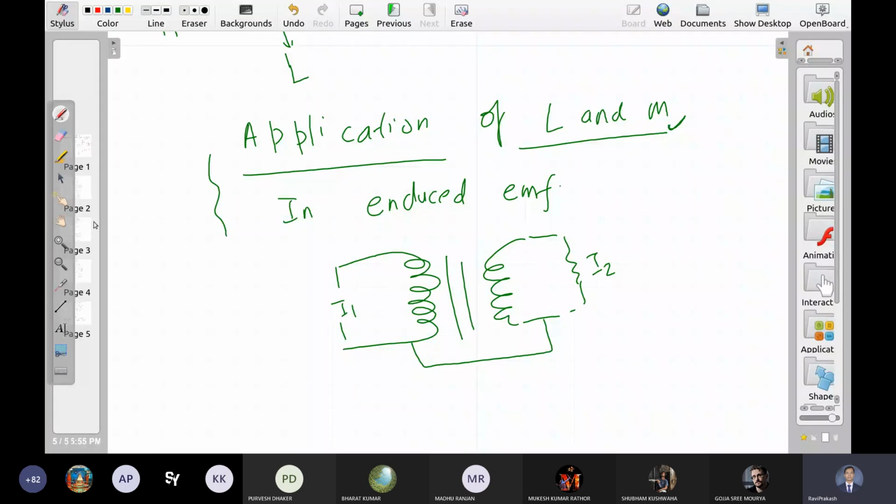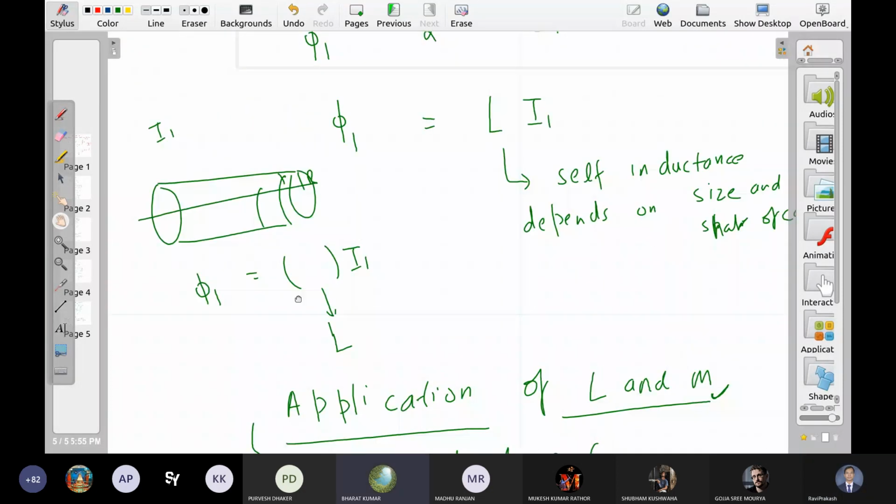So if you have any doubt with today's lecture, you can ask. Sir, is there any relation between self and mutual inductance? Any relation between self and mutual? Self-inductance is a property of... No, sir, I mean any mathematical relation between M12, M21 and L. I mean, how will you find?